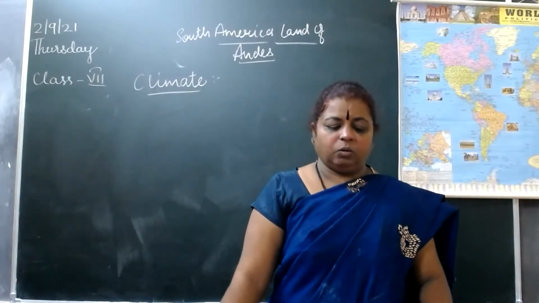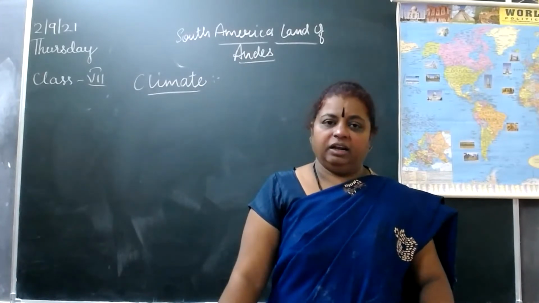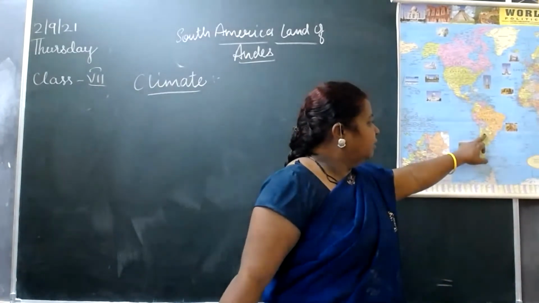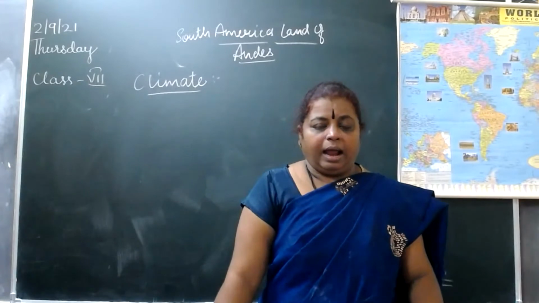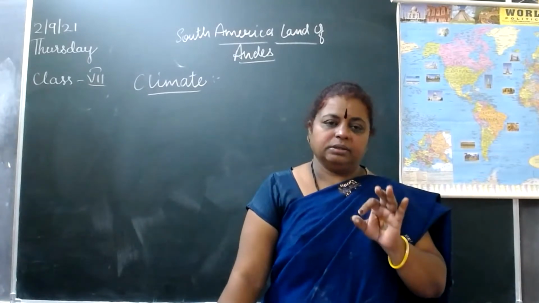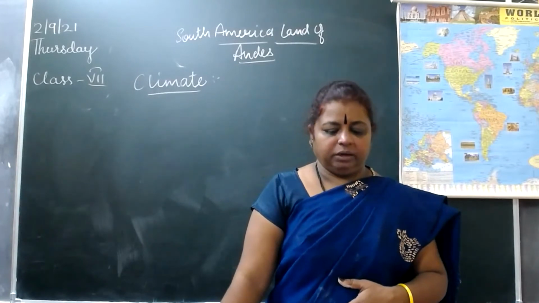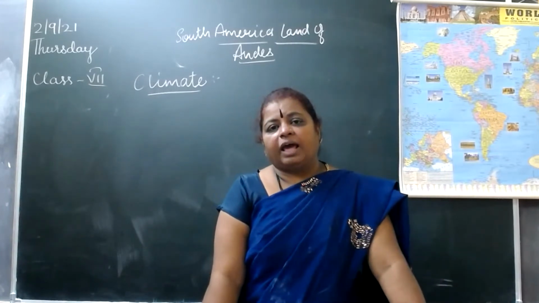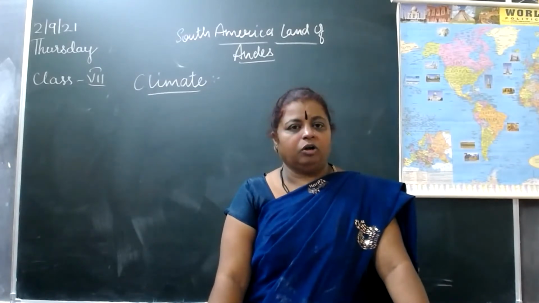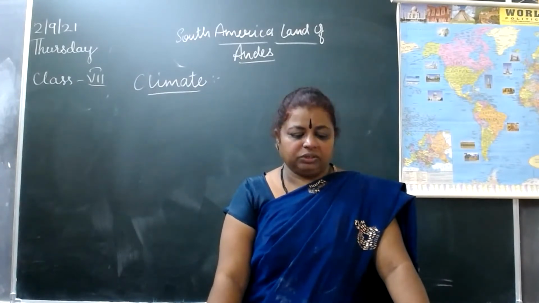The north and central Chile coastal region has warm summers and mild winters, with rainfall in winter. This region is called the Mediterranean type of climate, neither too hot nor too cold.